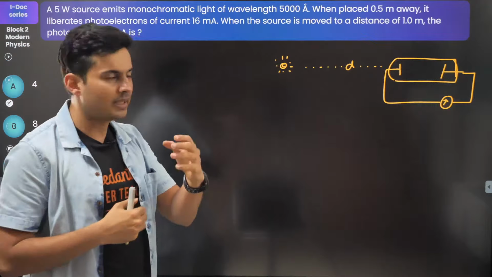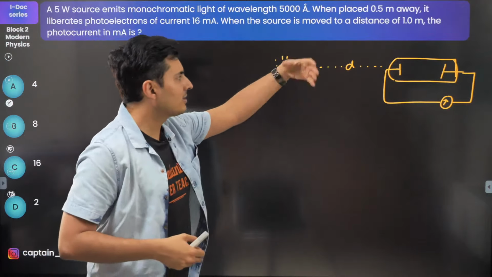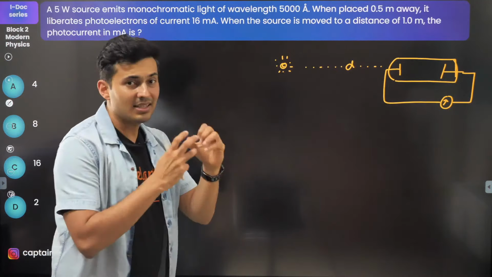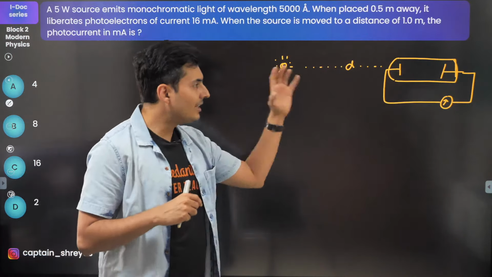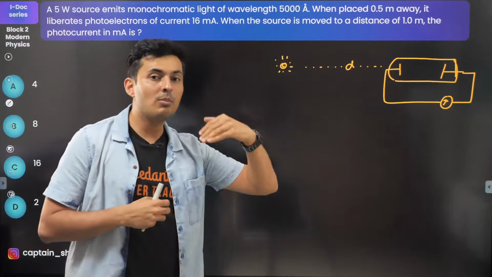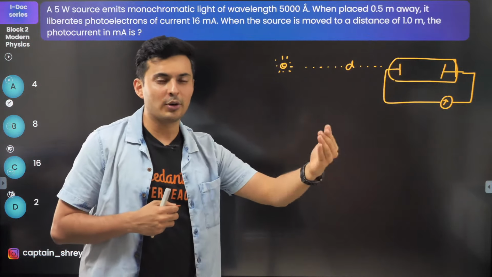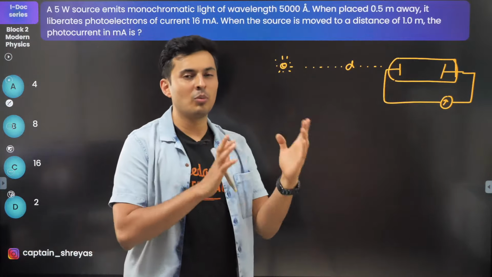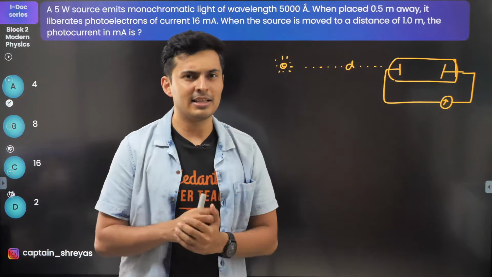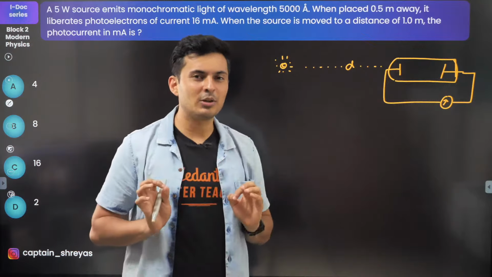So here is what I will think. When you change the distance, what happens is the intensity of light gets affected, correct? When intensity of light gets affected, the number of photons falling changes, so the current gets affected. And the more the intensity, the more the current, the less the intensity, the less the current. So intensity is proportional to current.